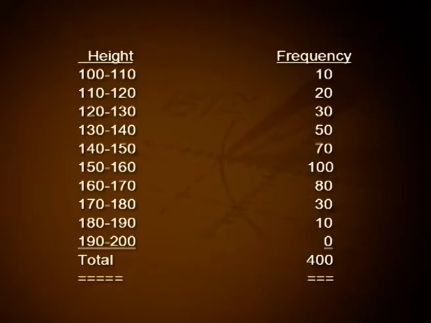Let it be as follows for 400 students selected randomly: height and corresponding frequency. 100 to 110, 10; 110 to 120, 20; 120 to 130, 30; 130 to 140, 50; 140 to 150, 70; 150 to 160, 100; 160 to 170, 80; 170 to 180, 30; 180 to 190, 10; and 190 to 200, 0. Total 400.